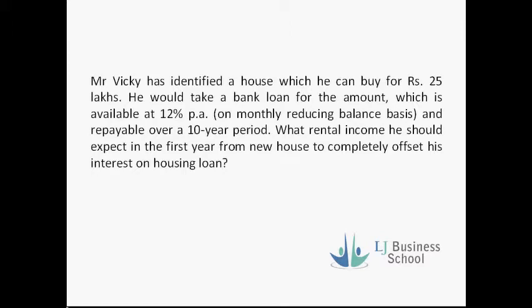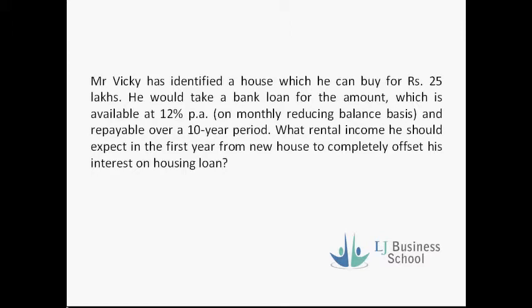The interest component is the cost of the money which Mr. Vicky has borrowed. So the plan of Vicky is that whatever is the cost which he is repaying to the bank in the first year, that means whatever is the interest component in his EMIs in the first year, he should be able to recover it from the rentals which he is going to get. So at least what should be the rental amount so that he can set it off against the cost which he pays back to the bank? So this is the sum in front of us.